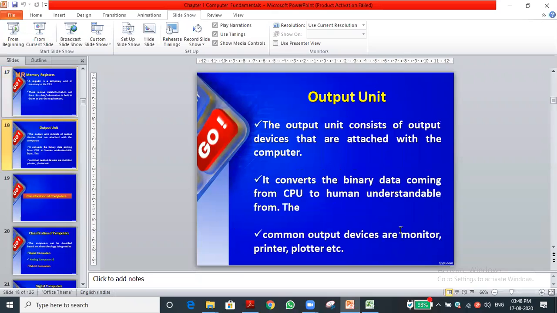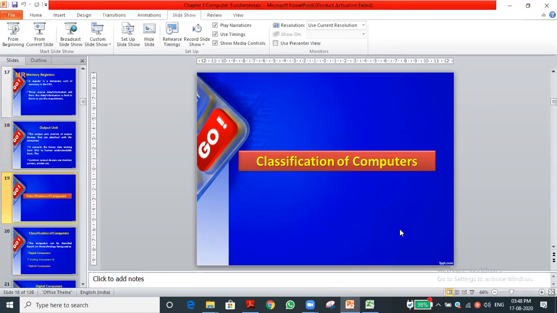Where the registers are, that means in the processor itself, not in the CPU, the processor. Output unit we discussed, the output device. What is the main use? The input device gets the input from the user, and it translates from high level language into machine level language, that is binaries. The output device translates the machine level language into high level language and gives the result to the user.